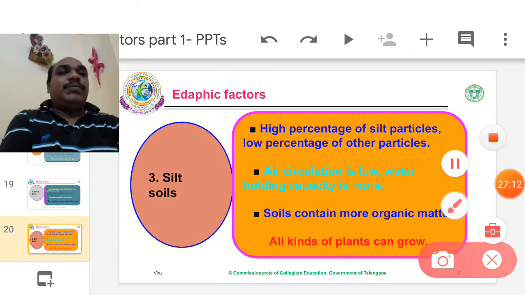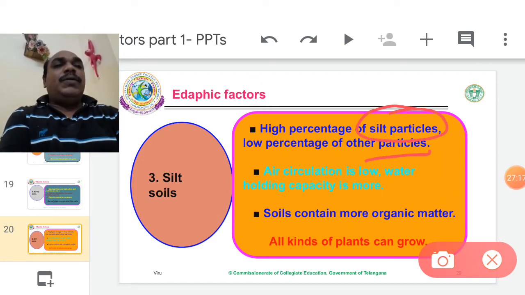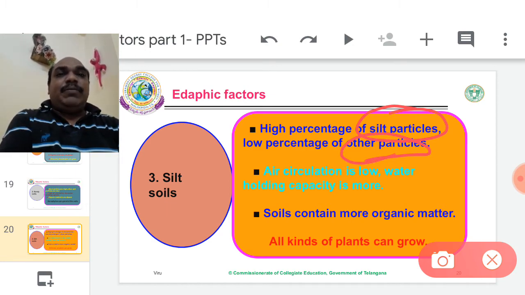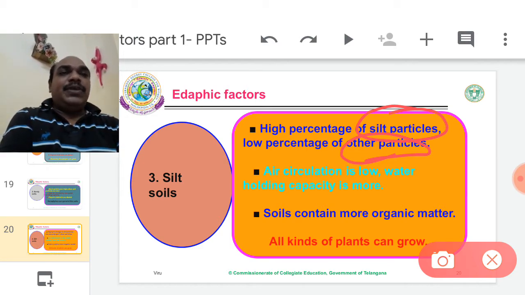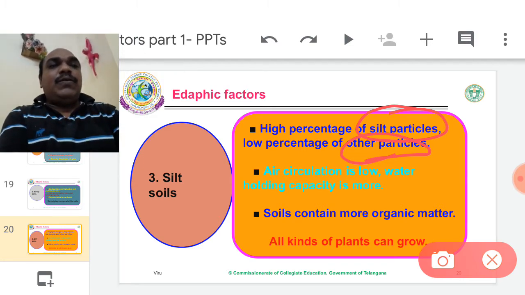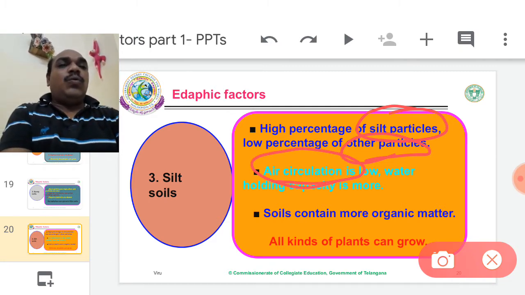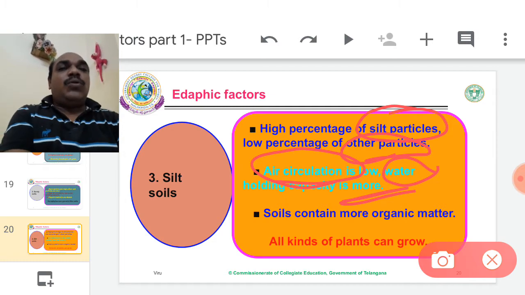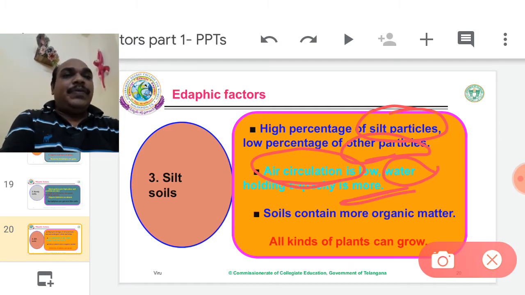The third one is silt soils. High percentage of silt particles and a low percentage of other particles. Silt particles are very small, the size is in between 0.002 and 0.02 mm. Therefore, they are packed very closely, so air circulation is very low. Water holding capacity is more. So water is retained in these soils, but there is an air circulation problem.